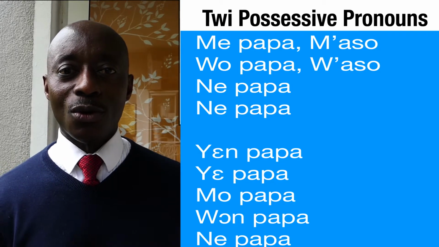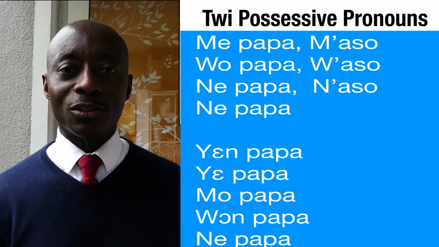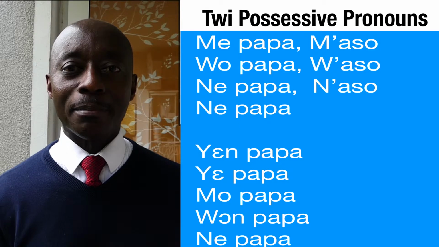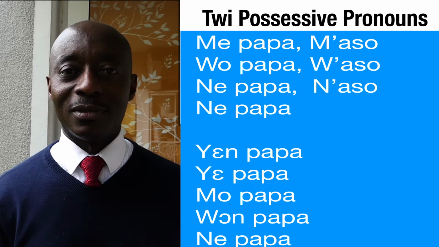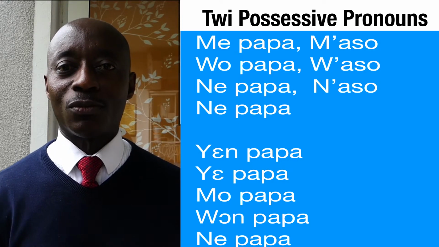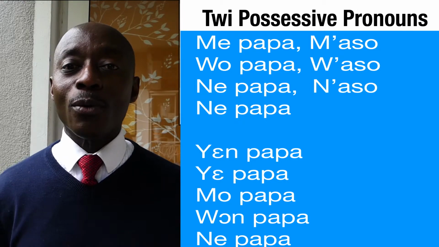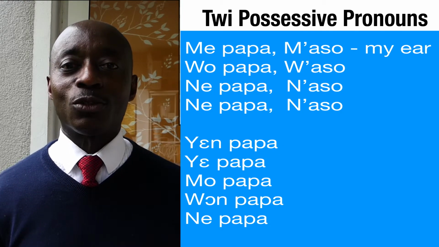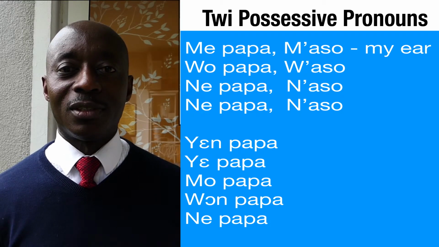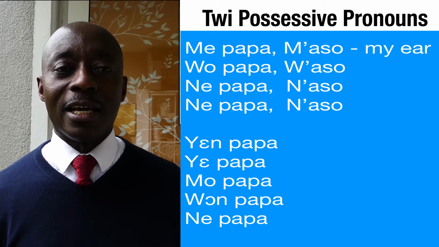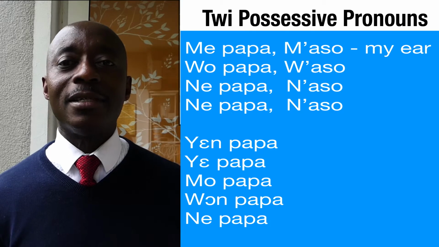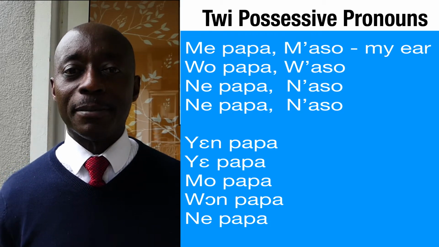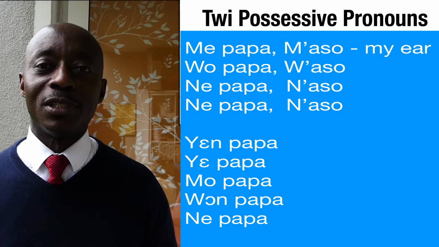What about ono ason? It will become n'ason. And even eno ason will also become n'ason. His ear, its ear, all the same: n'ason.